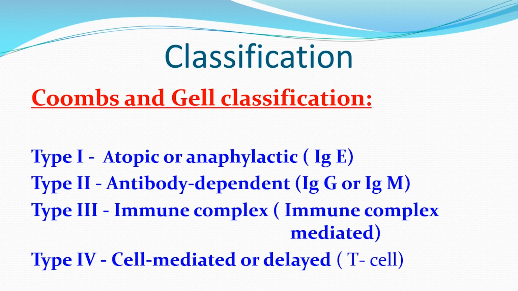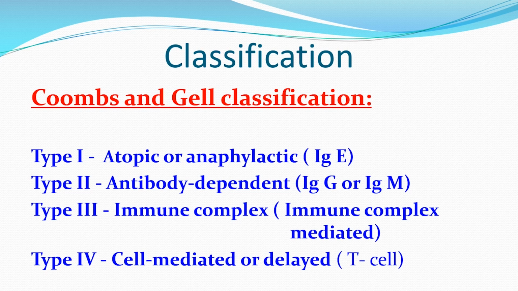Type 1 is also called atopy or anaphylactic reaction, which is mediated by IgE antibodies. Type 2 is called antibody dependent hypersensitivity reaction, which is mediated by either IgG or IgM antibodies.